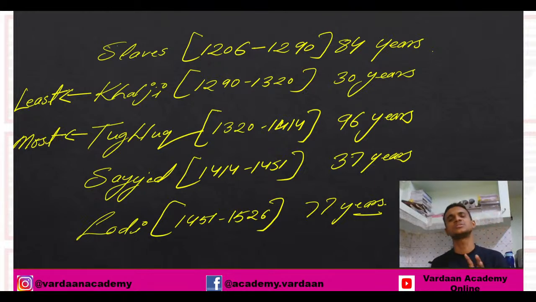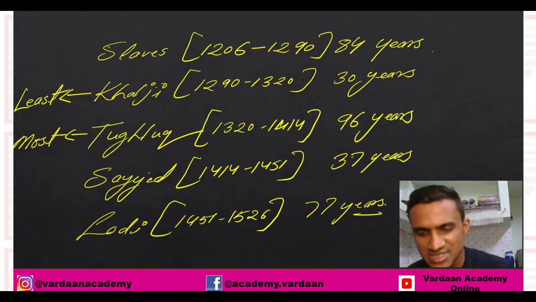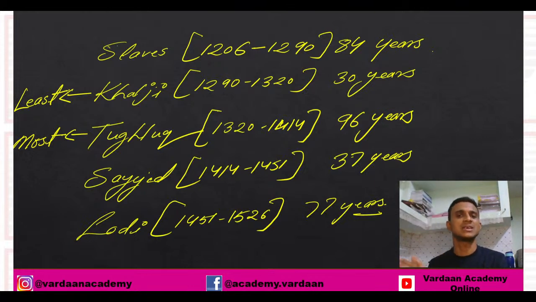And this is a question that is normally asked: which dynasty ruled for the least time period, and which dynasty ruled for the highest time period in the Delhi Sultanate. So always remember, the Khaljis ruled for the least, 30 years, and the Tughlaqs ruled for the highest, that is 96 years. I hope I'm very clear about this.